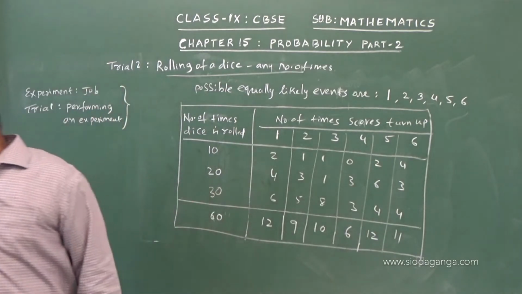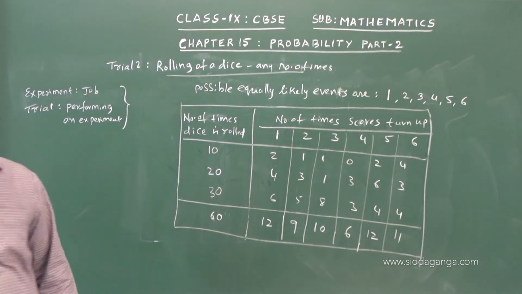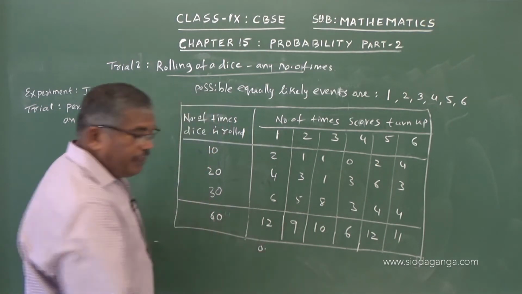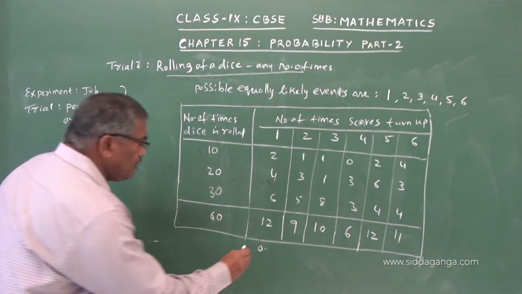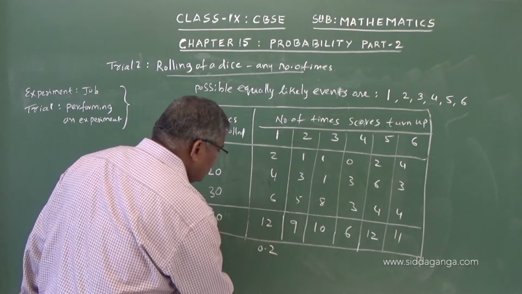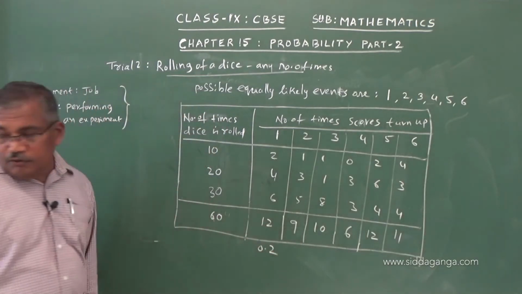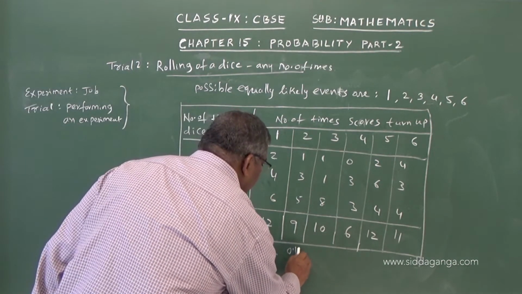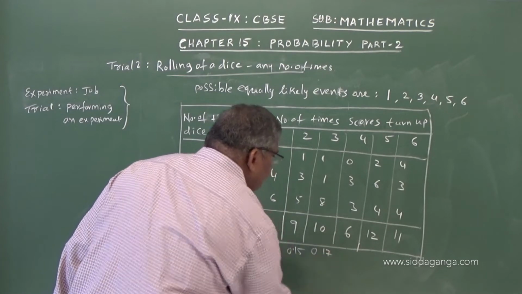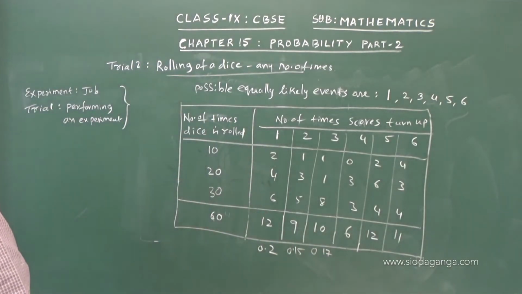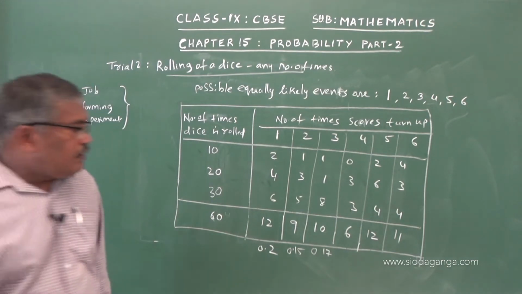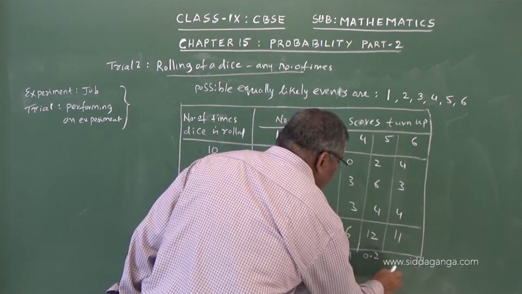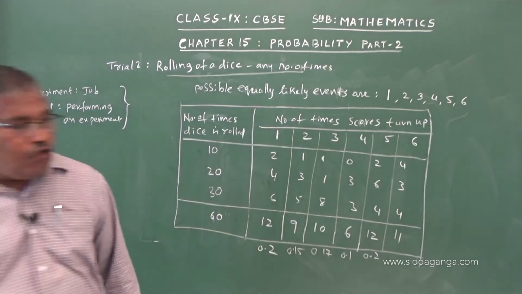So likewise we calculate. So this becomes 0.2. This is 12 by 60, 0.2, 0.15, 0.17, 0.15, 0.17, and 6 by 60 is 0.1, this is 0.1, this is 0.2, and lastly you get 0.18.